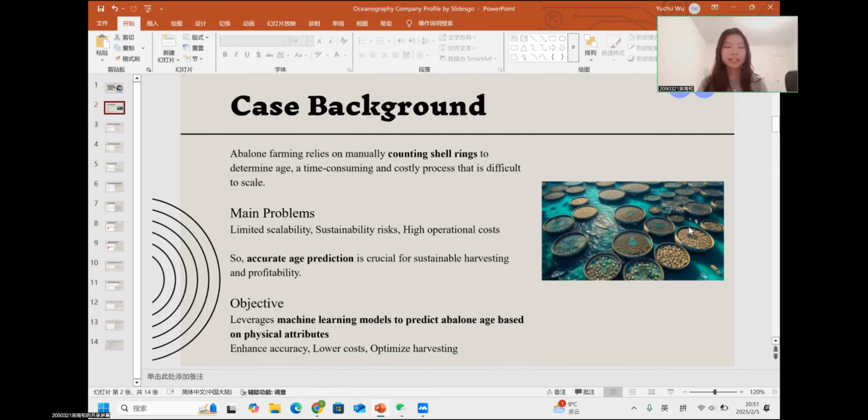Abalone farming relies on manually counting shell rings to determine age, which is a time-consuming and costly process and difficult to scale. Limited scalability, sustainability risk, and high operational costs are the main problems. So accurate age prediction is crucial for sustainable harvesting and profitability. Our objective is to leverage machine learning models to predict abalone age based on physical attributes to enhance accuracy, lower costs, and optimize harvesting.